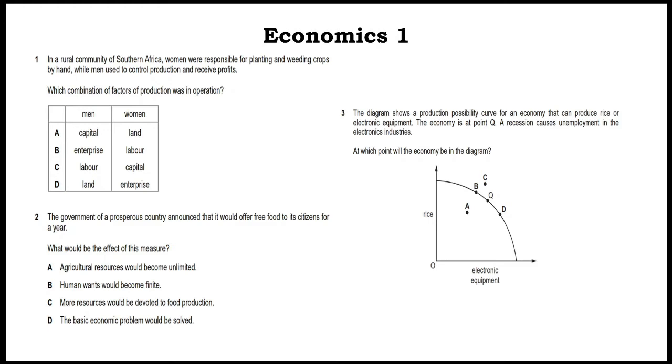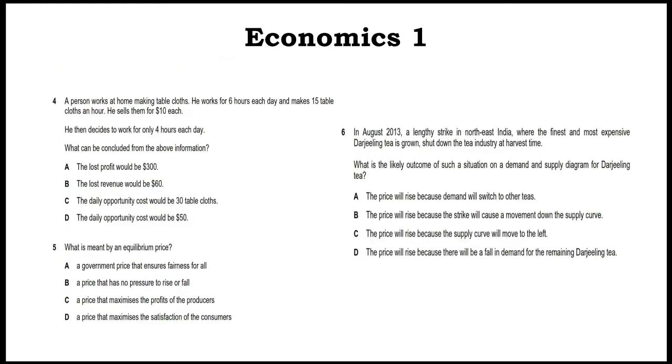Because C is growth, which is not possible. B and D are a change in preference. So that is why C, B and D are not the option. It is basically A.